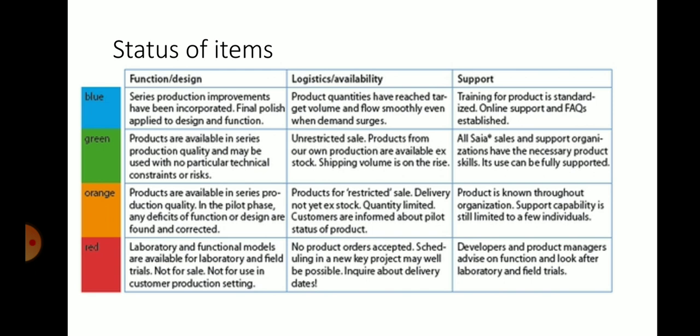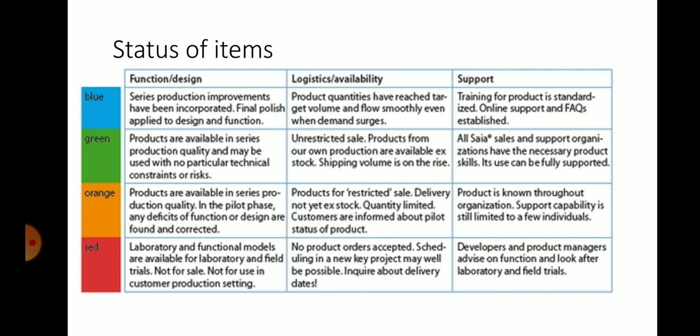Green level. What is the green level? It indicates products are available in series production quality and may be used with no particular technical constraints or risks. With respect to the design, with respect to logistics, unrestricted sale products from our own production are available. For example, stock, shipping volume is on the rise. Here, this green level gives the status of the item that shipping volume is on the rise. Here, support organizations have the necessary product skills, and it can be fully supported.